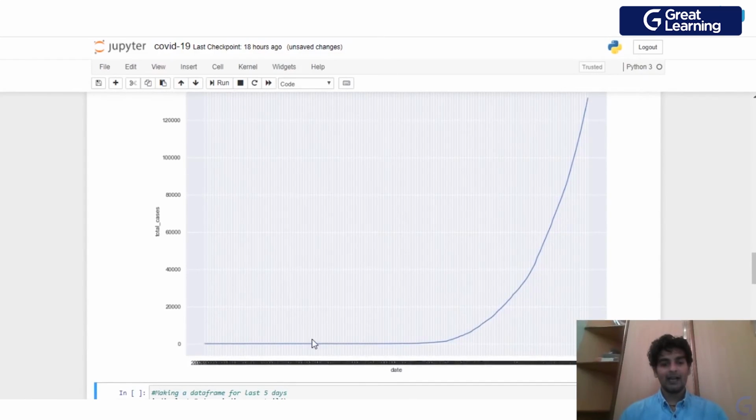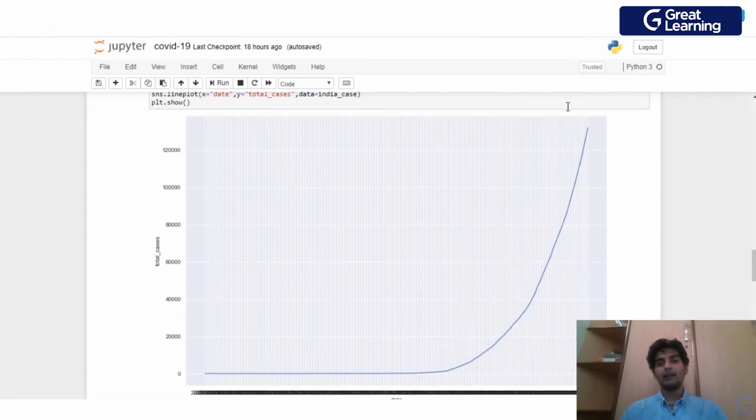So as you see, we have date on the x-axis, and we have total cases on the y-axis over here. And as you see, till here, somewhere over here, this date. I see the date is not here because we have over 19,000 records over here, right? So for 19,000 records, we have this happening. So till here, it seems that the total cases are not exponentially increasing. But after this, there is a huge increase, right? There is a huge exponential increase, and now the total cases are more than 1,40,000.